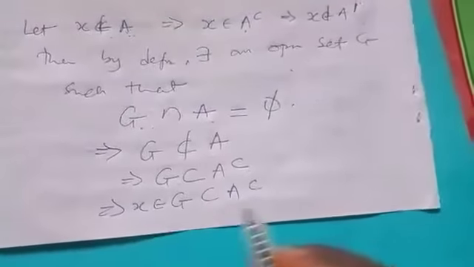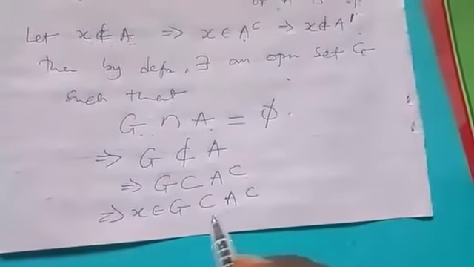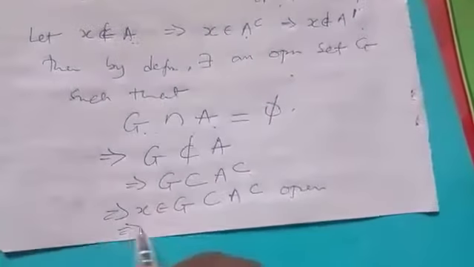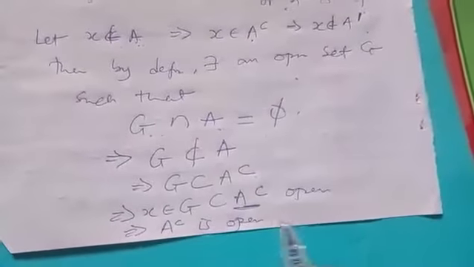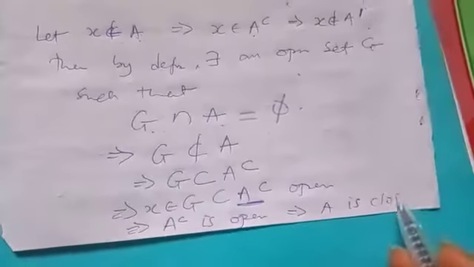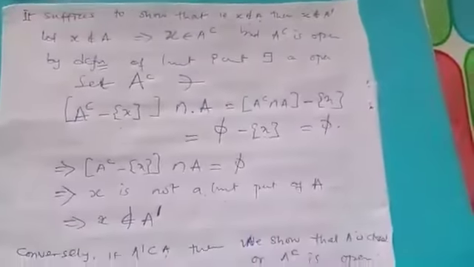This is just the definition of an open set. So therefore this implies that A complement is open. And if A complement is open, this implies that A is closed. So that completes the proof of the theorem.